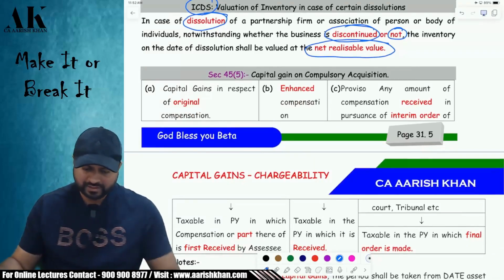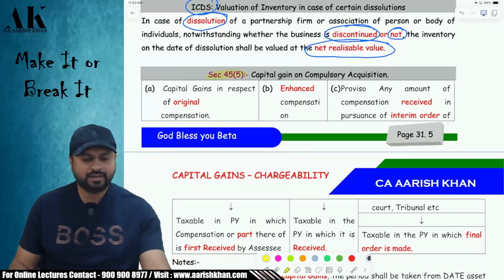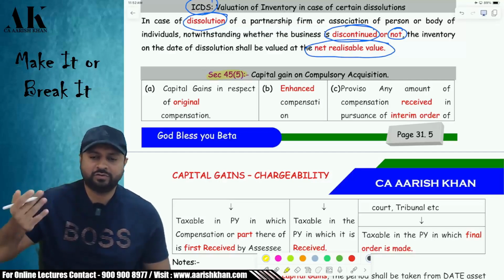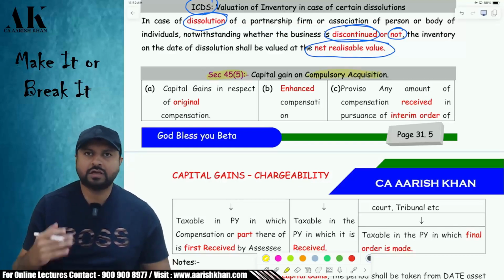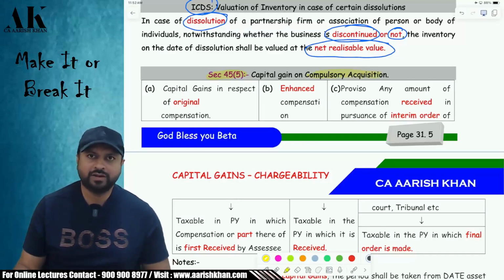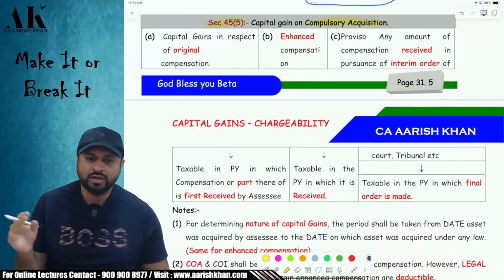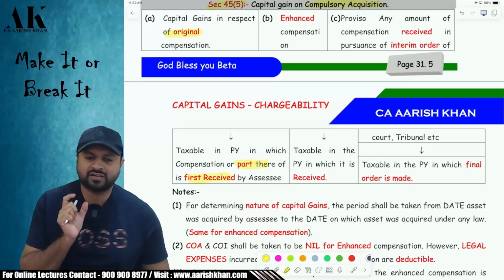So let's go ahead with the next point, and that is section 45 subsection 5. Here also the capital gain is not chargeable in the year of transfer, but it is deferred to future years. Okay. Now what is this case? This is a case of compulsory acquisition by the government. Now in case the government compulsorily acquires your property, when is it taxable? Is it taxable in the year of acquisition? The answer is no. It is taxable in the year in which the original compensation or even a part of the original compensation is first received.